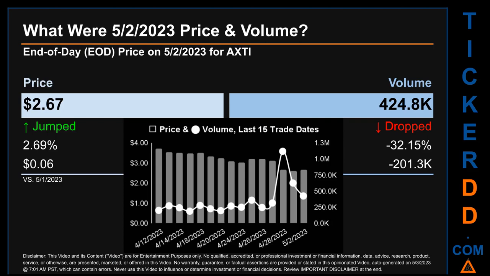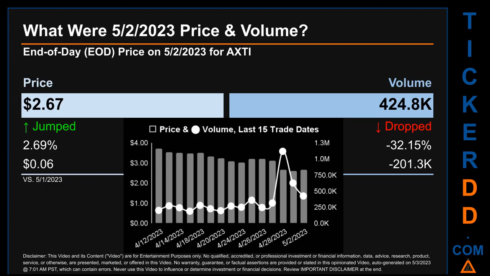What was end-of-day price and volume for AXTI? On Tuesday, May 2, 2023, AXTI had an end-of-day price of $2.67 and volume of about 424.8 thousand. Compared to the previous trading day, the price jumped 2.69%, gaining 6 cents, while volume dropped 32.15%, decreasing about 201.3 thousand.